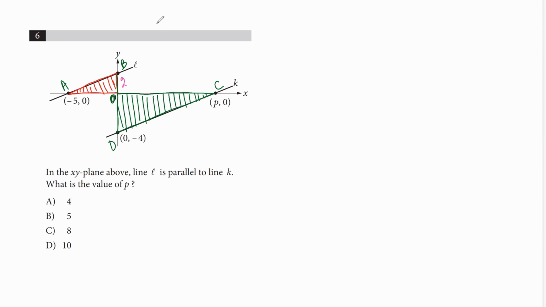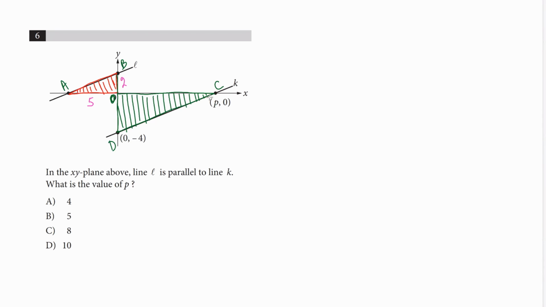Then we do the same for this coordinate, so this side is equal to 5. Let's do the same for every coordinate.